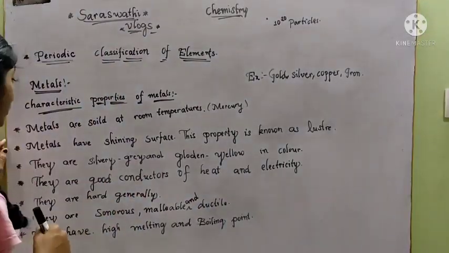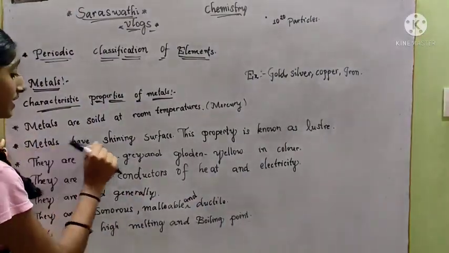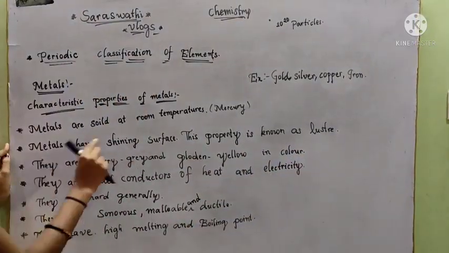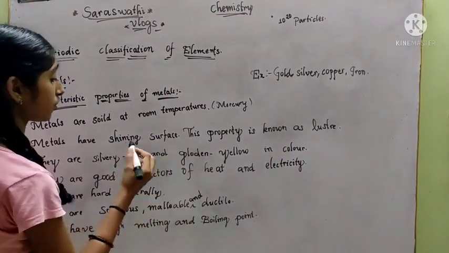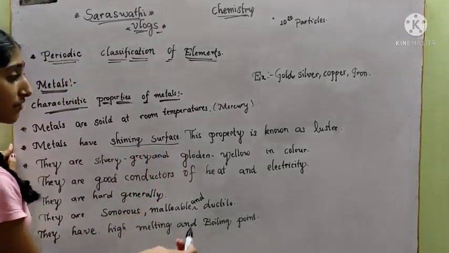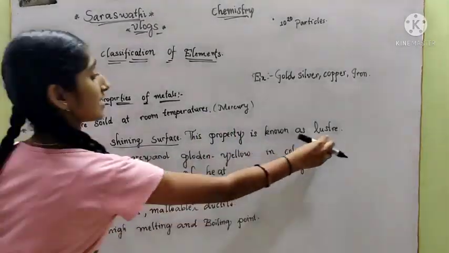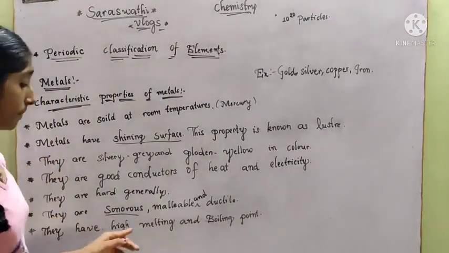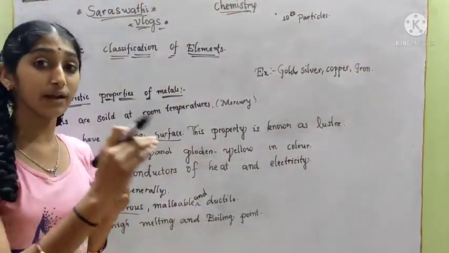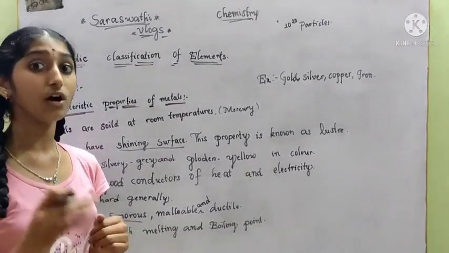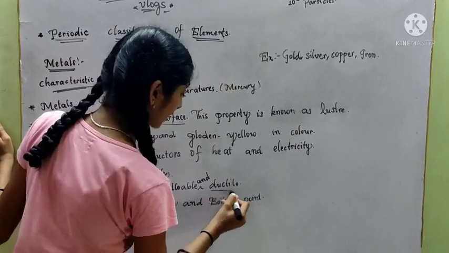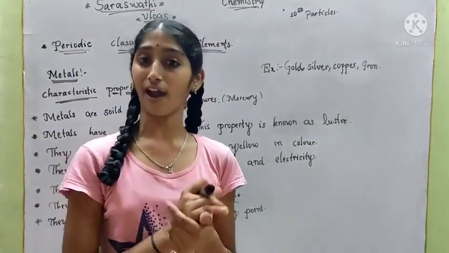Let's recall that point. Metals have a shining surface. This property is known as luster. Sonorous means the metals give a ringing sound; that property is known as sonorous. Next, ductile means making fine wires.